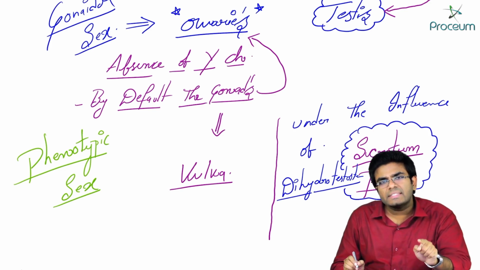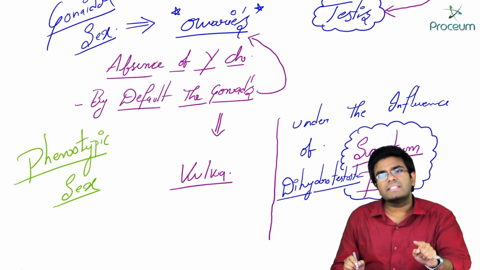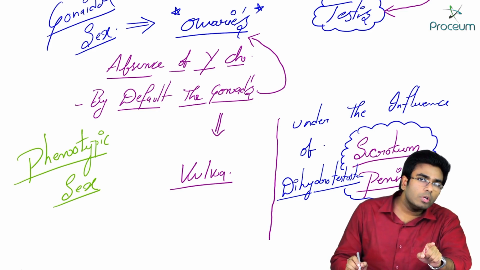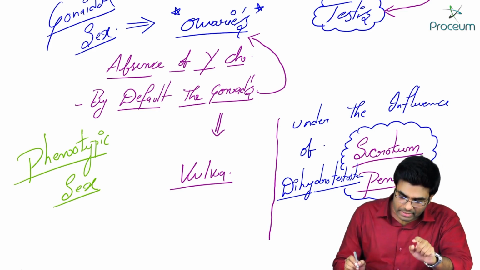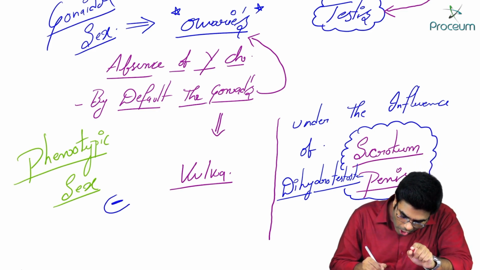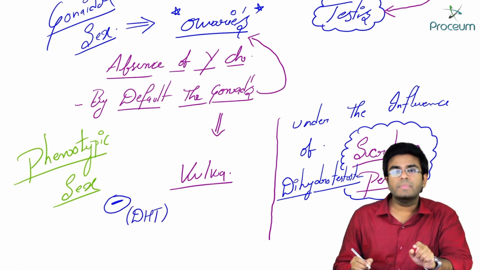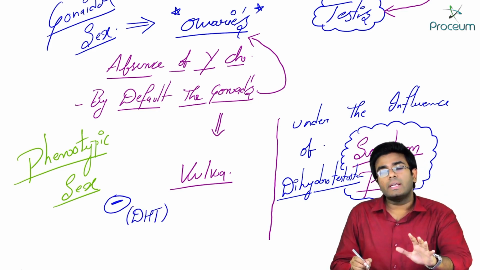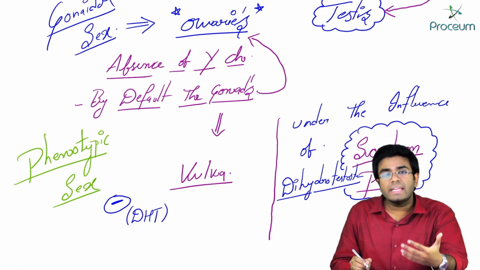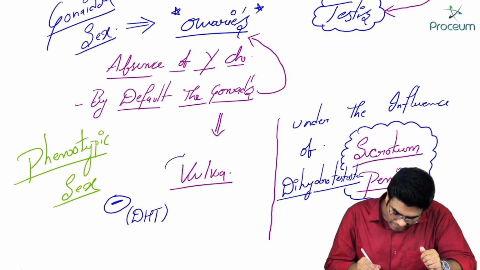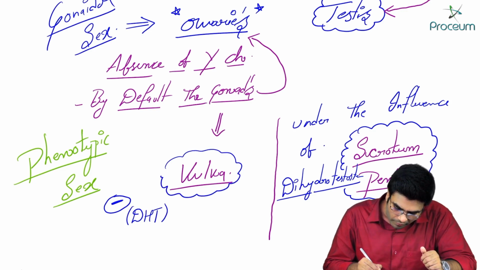But do you expect the same dihydrotestosterone is present in a female? No. So because of the absence of dihydrotestosterone, by default, the external genitalia will become female, that is the vulva.